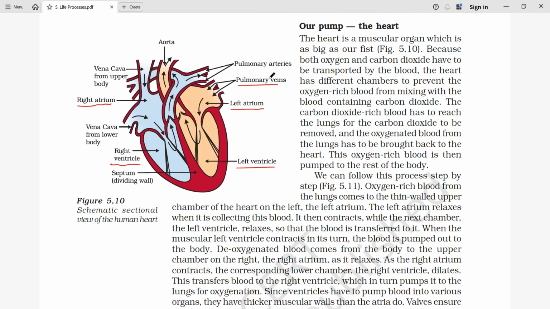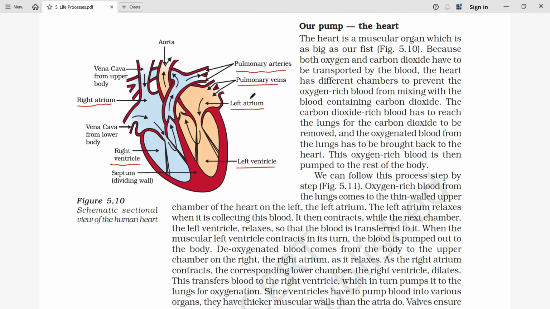Whereas in general, arteries carry oxygenated blood from the heart to the other organs, but the pulmonary artery carries deoxygenated blood from the heart to the lungs. In the lungs, we have seen alveoli, which help in the exchange of gas that takes place there.